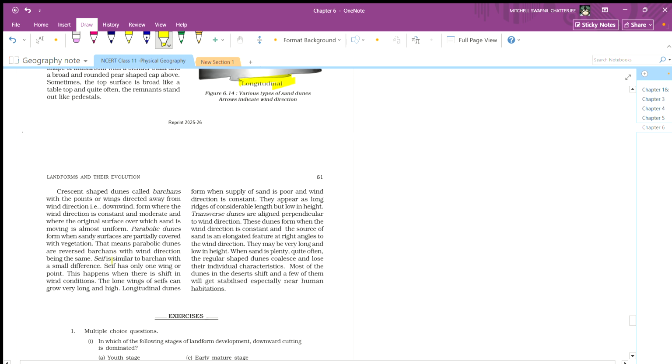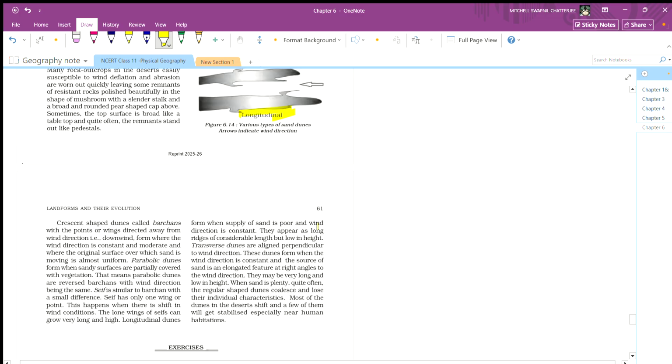Sheaf is similar to barchan with a small difference. Sheaf has only one wing or point. This happens when there is a shift in wind condition. The long wing in a sheaf can grow very long. Longitudinal dunes form when the supply of sand is poor and wind direction is constant. They appear as long ridges of considerable length but low in height.